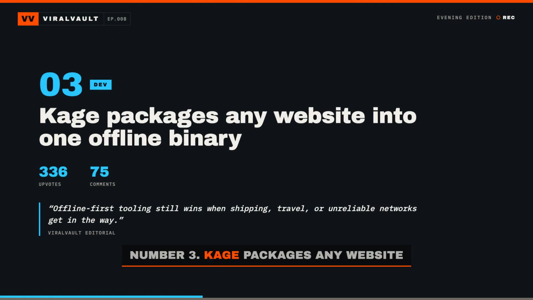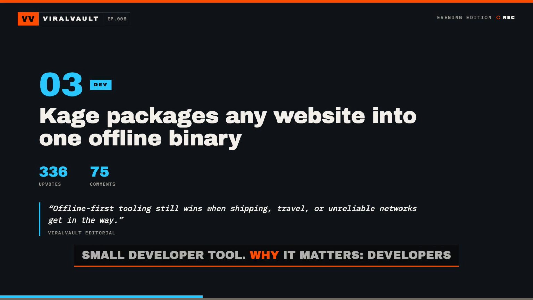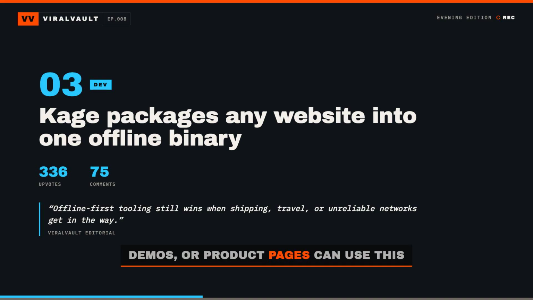Number 3. Kage packages any website into one offline binary. Show HN Project Kage turns any website into a single binary for offline viewing. It drew 336 upvotes and 75 comments on Hacker News, strong traction for a small developer tool. Why it matters. Developers who ship docs, internal demos, or product pages can use this pattern to make a site distributable as one file instead of a folder full of assets.